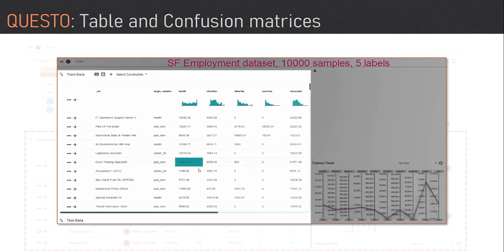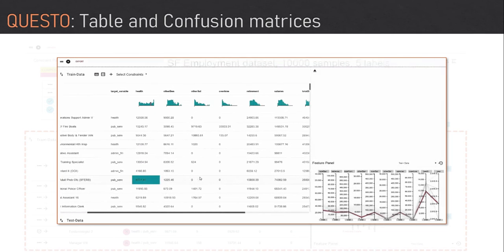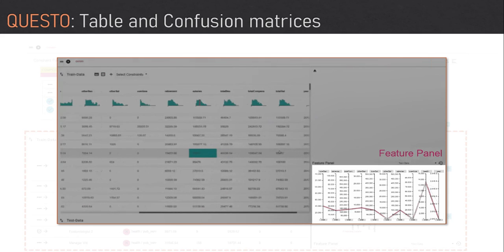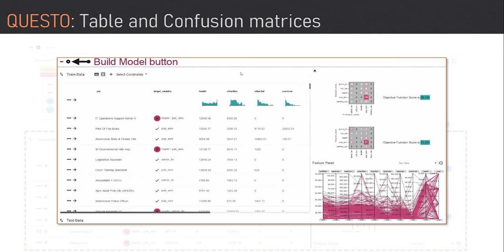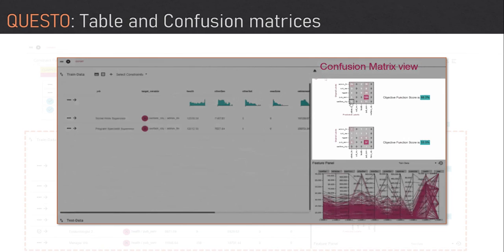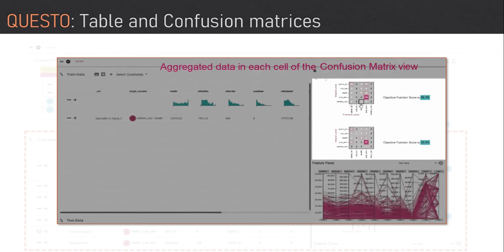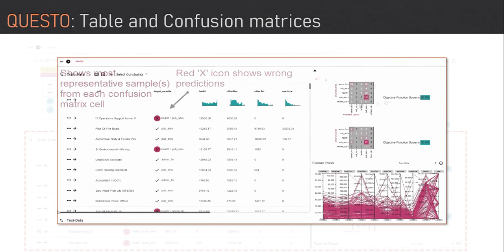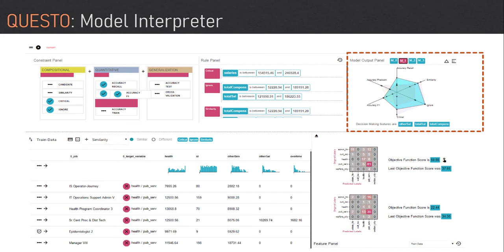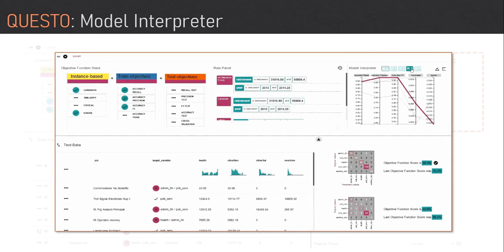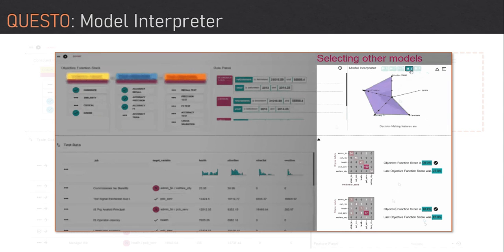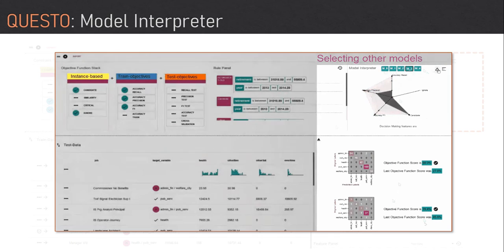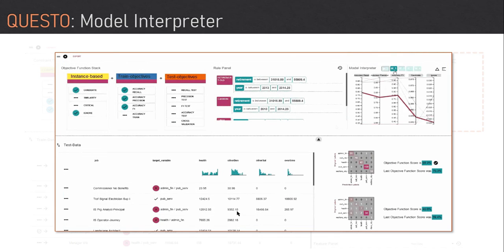The table view shows the training and the test data on the left. The parallel coordinate view on the right allows users to sort, search, and filter the data. Users can construct machine learning models to see confusion matrices of the training and the test set. The red cross icons show the incorrectly predicted labels of the target variable. The model interpreter view allows users to inspect multiple classifiers. Models are shown as a parallel coordinate or a star plot view, where each axis is a specified objective. Clicking on a model's name on the top updates the table view with its predicted output.